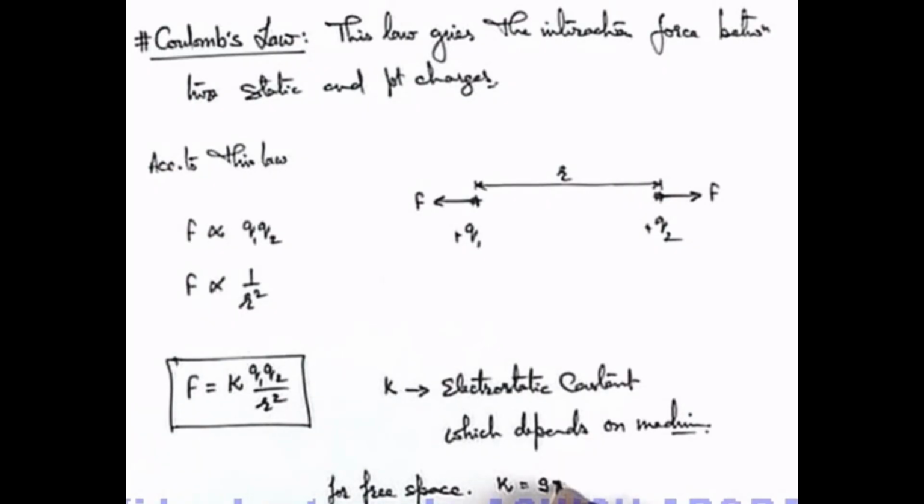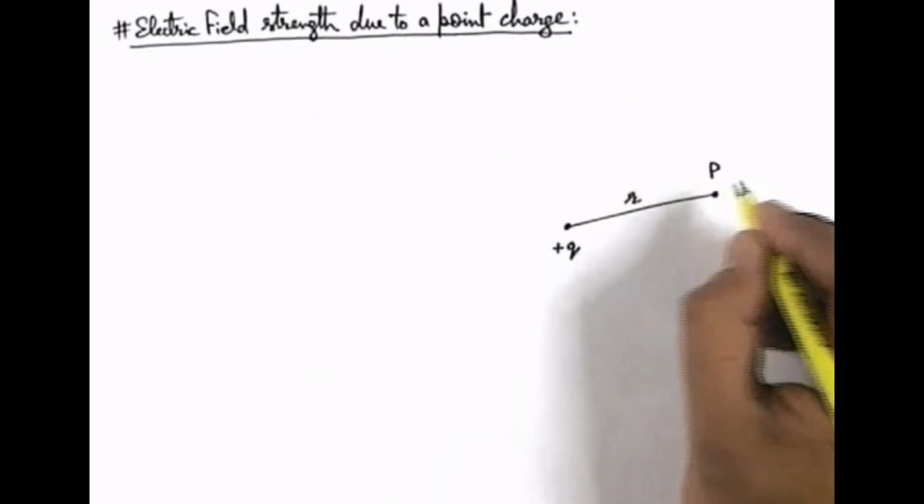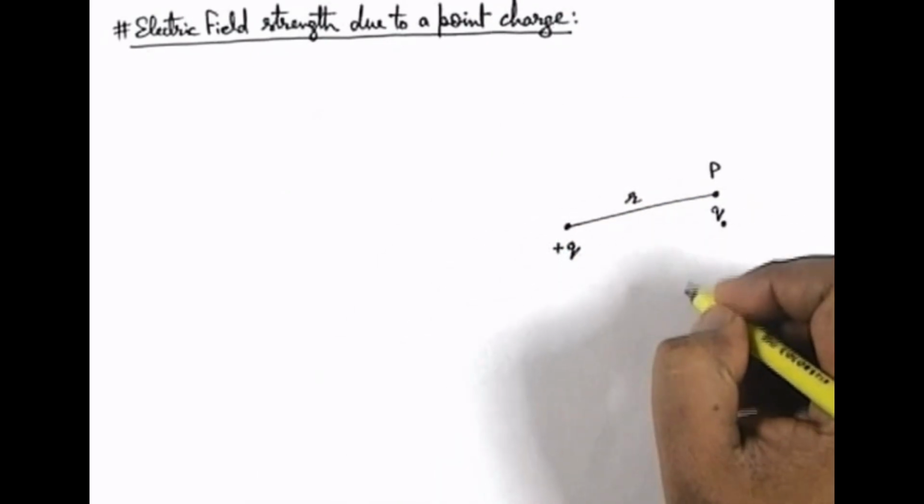The value of k is written as 9 into 10 to the power 9. It is used in SI units, and if you just deduce the units from here, it will be newton meter square per coulomb square. We know well that the charge surrounding produces an electric field, and so at a distance r from this point charge, we wish to measure the electric field strength at point P, for which we place a test charge Q0 over here. We know that the test charge is also a positive charge.